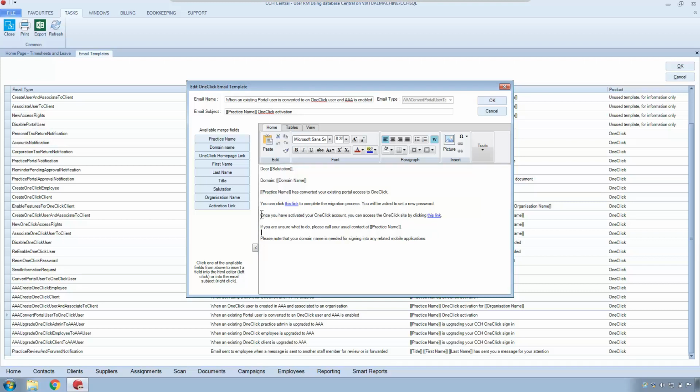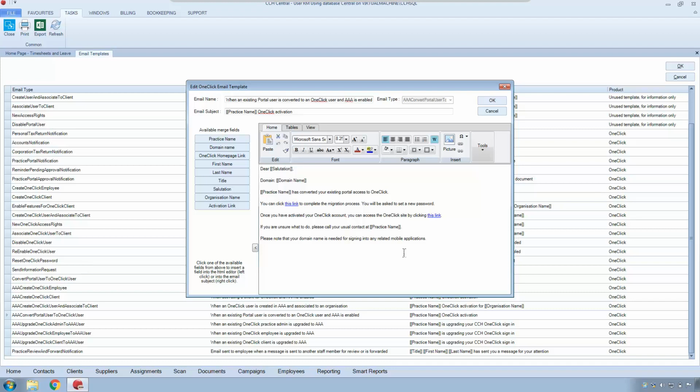Now I'm aware that some practices have made the decision to remove the second line altogether from the migration email so as not to confuse the clients. The clients will then click on the first link. They'll activate their account. The next time they need to use OneClick is when they will receive an email notification saying that you have a message or whatever the case might be. Others will leave both links in there. It's entirely up to you what you want to do.